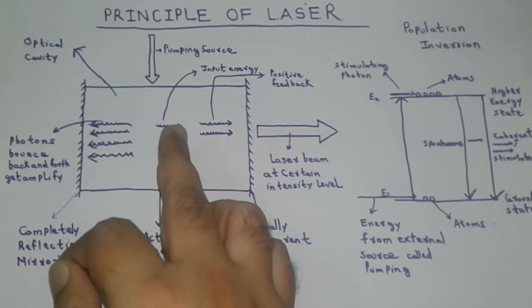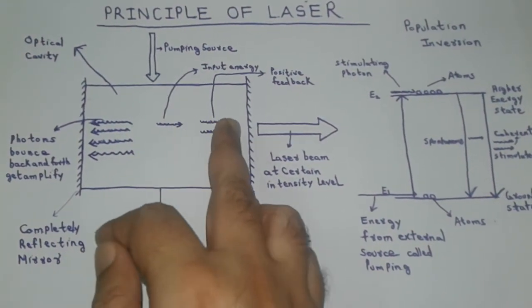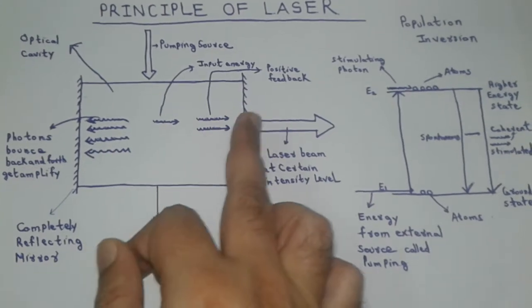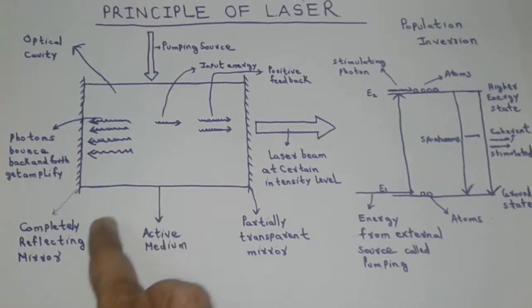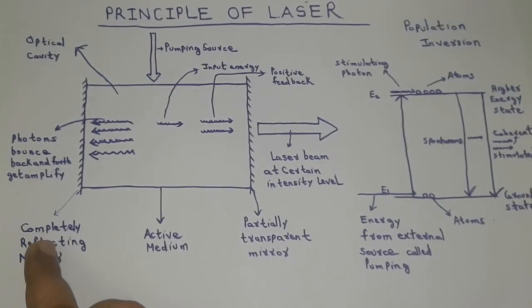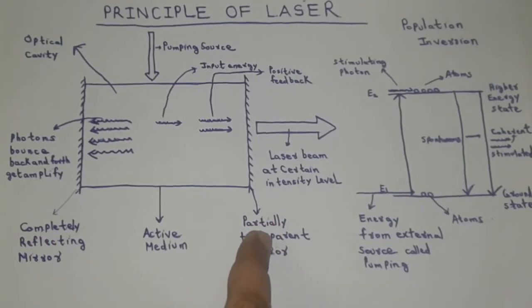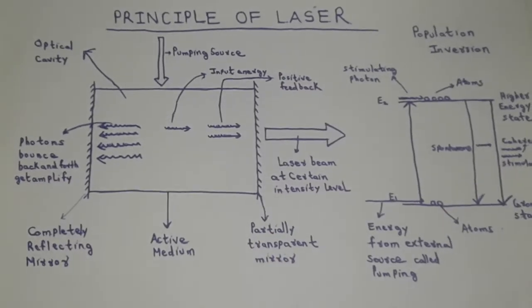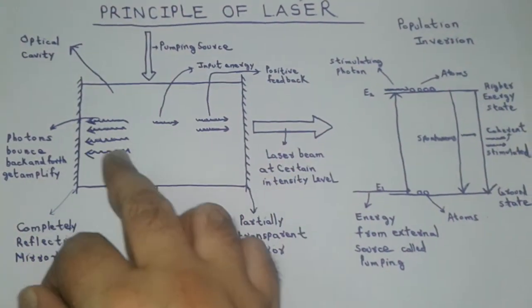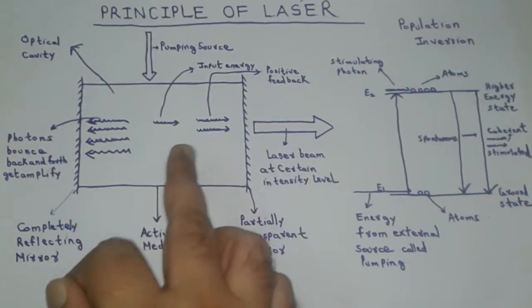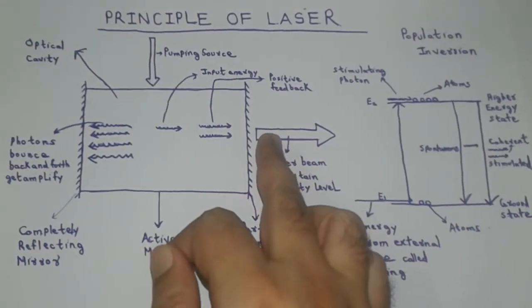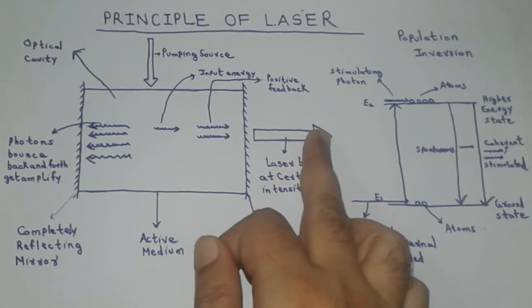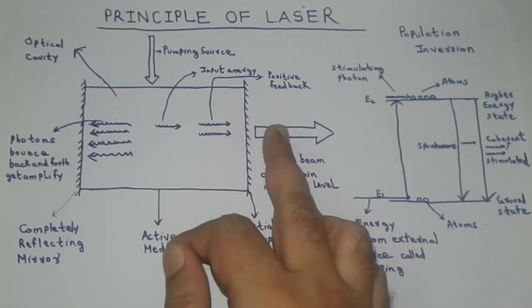The photons emitted by spontaneous emission and also by stimulated emission bounce back and forth between two parallel plane mirrors. One of the mirrors is a completely reflecting mirror and the other mirror is a partially transparent mirror. Ultimately, the intensity of the photons gets amplified. At a certain intensity level, a laser beam comes out from the transparent end of the mirror.